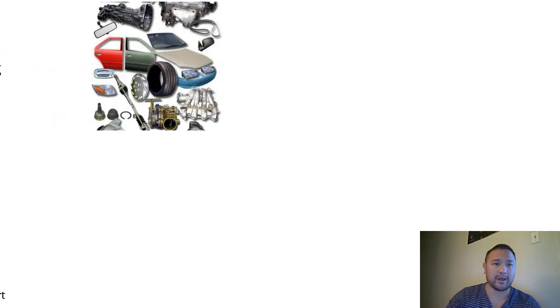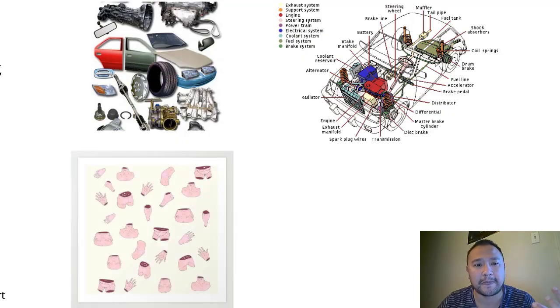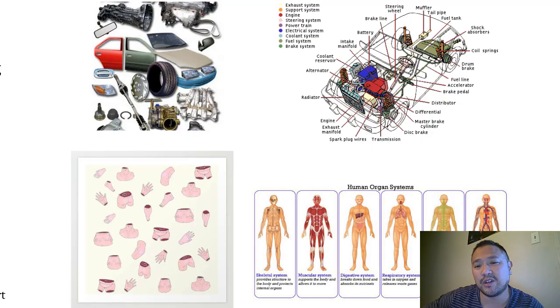So think of it this way. You can have all the bits and pieces of a car, but when they're randomly strewn about, that's like having random events strewn about. That's like a story without a plot. But eventually when you put it together, and you have systems working together to produce some sort of effect in the reader, now you're putting a car together. That's giving it unity. Same thing with human body parts. You could have a whole bunch of body parts together, but until they're arranged in systems, they're not really having any kind of meaning or function or purpose.